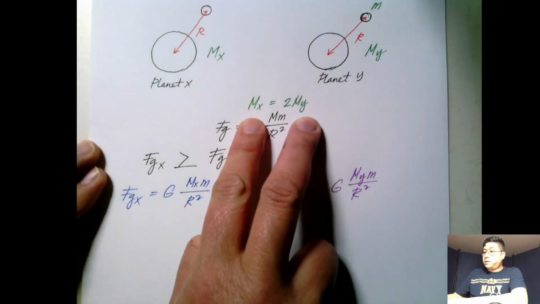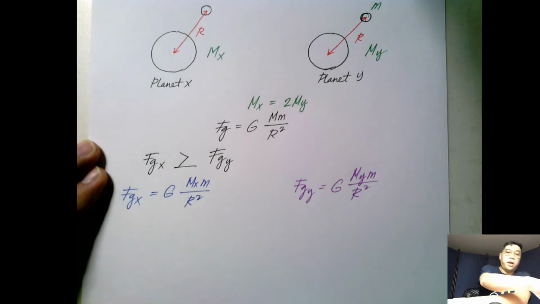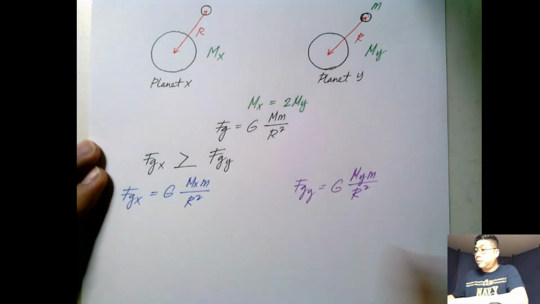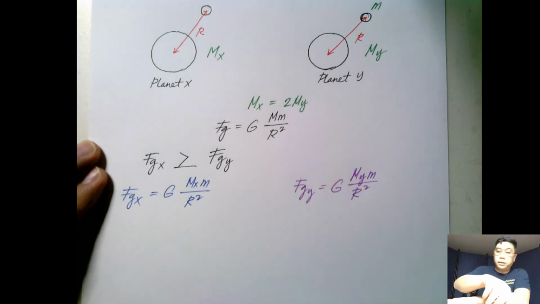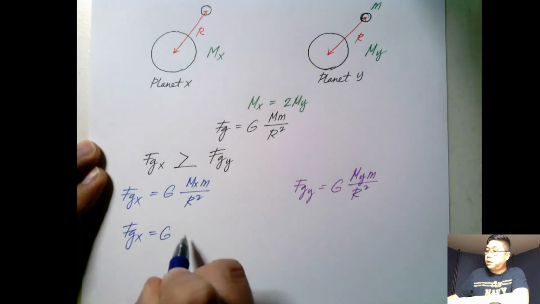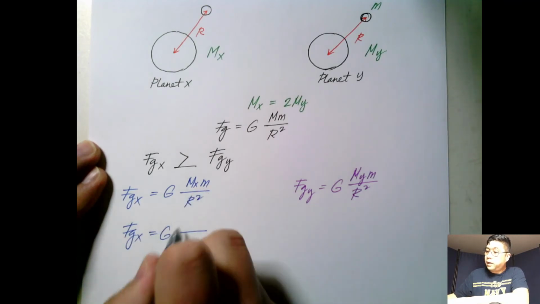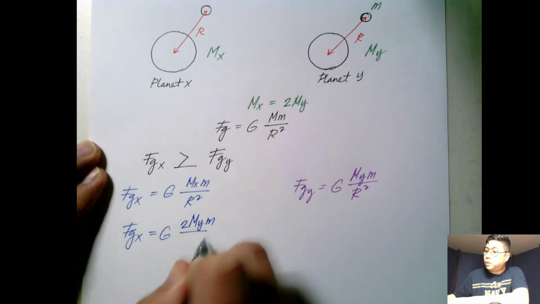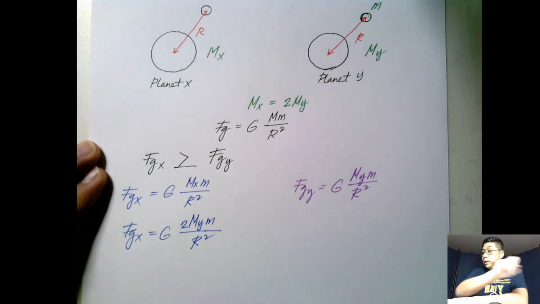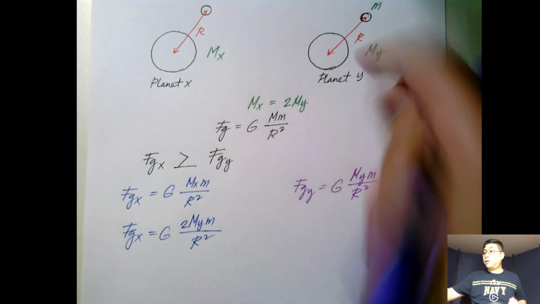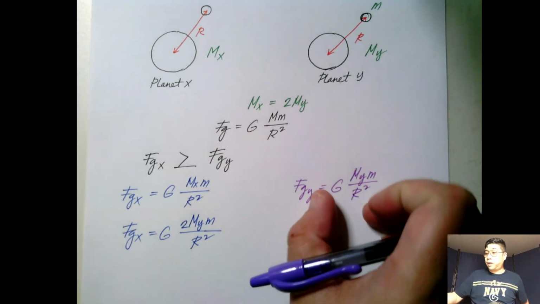Now we all know the relationship between mx and my, so we can replace mx in terms of the mass of y. Then we can change it to Fg of X equals G, instead of using mx, now that will be 2 m of y, m over r squared, while the force of gravity between planet Y and the satellite will remain the same.